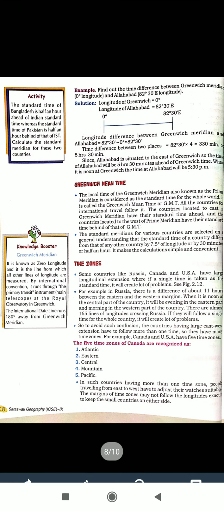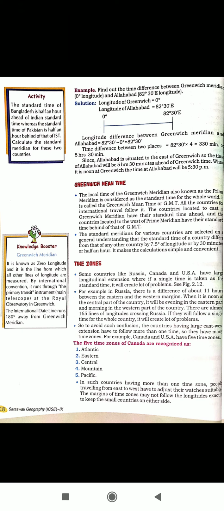Some countries like Russia, Canada and USA have large longitudinal extension, where if a single time is taken as the standard time, it will create a lot of problems. Some countries have been divided into 24 time zones, some countries into 11 time zones. For example, in Russia there is a difference of about 11 hours between the eastern and the western margin.